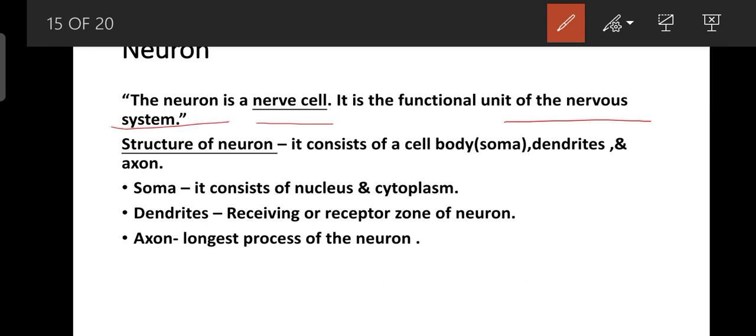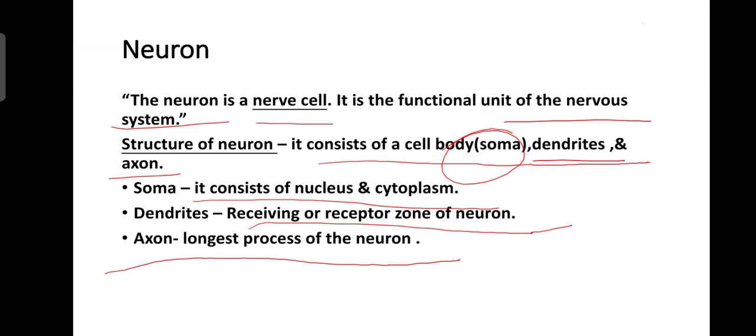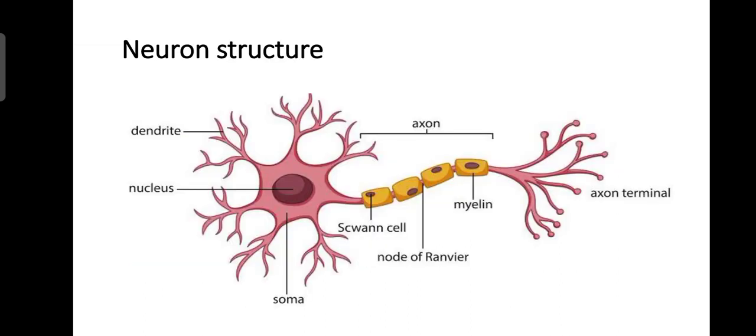And what is the structure of a neuron? It consists of the cell body, also known as the soma, and dendrites and axons. The soma consists of the nucleus and cytoplasm, and the dendrites are the receiving or receptor zone of the neuron. The axon is the longest portion of the neuron. Okay, so now the structure of the neuron.